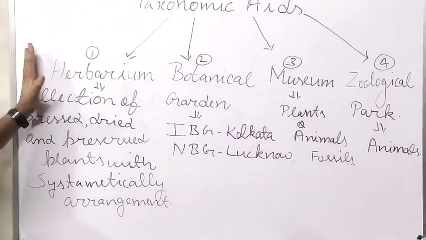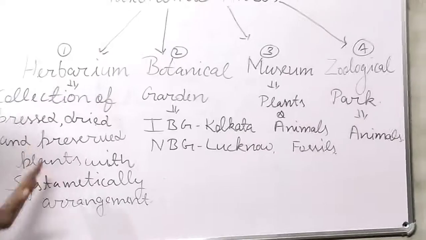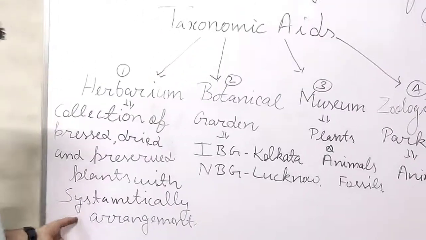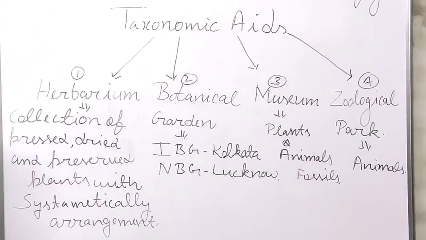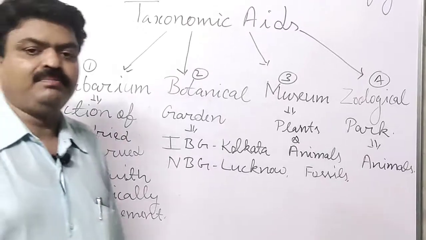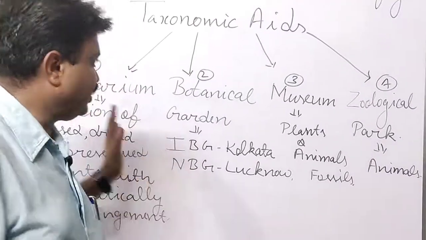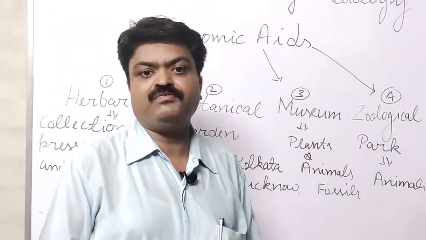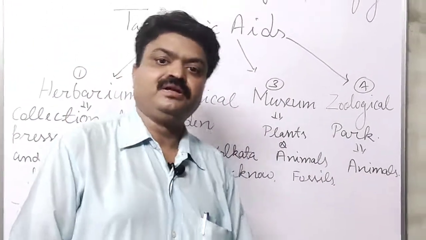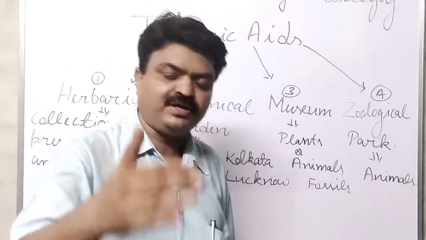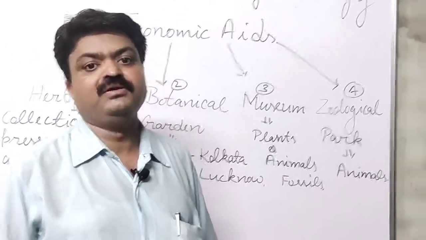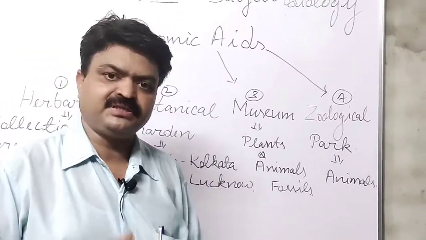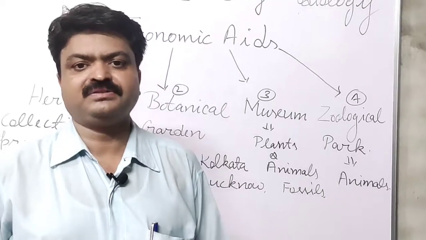And with the help of the herbarium we can also preserve the plants, and we can know more about the plants. So these are the taxonomic aids from which we classify the living organisms, or we can study more about the living organisms, especially plants and animals.